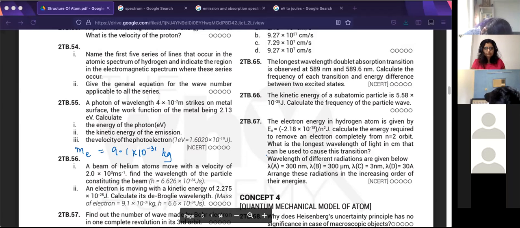Ma'am, how will we get V, the speed? What's the relation between kinetic energy and speed? You remember the formula? No? Grade 9 physics, you guys. Kinetic energy is equal to, who will say the formula? Half mv square. Oh, this I knew. I thought there was some other relation.